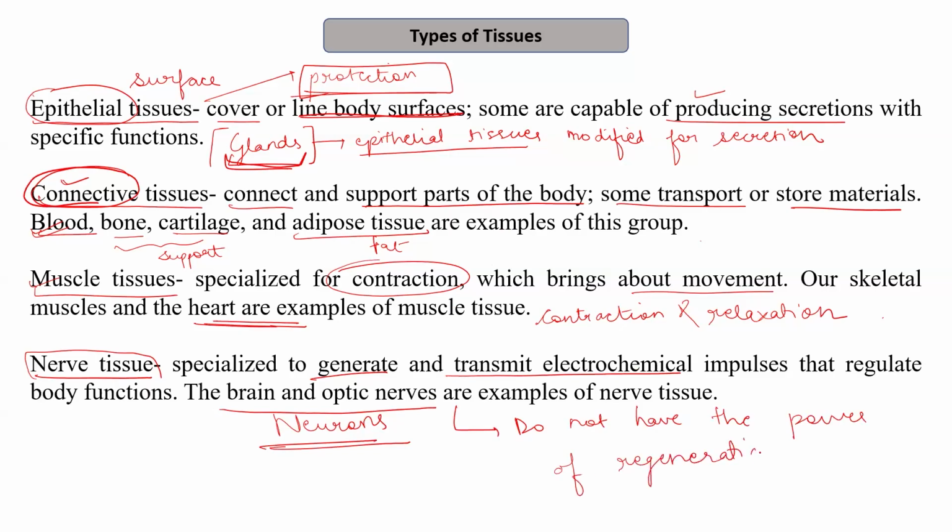That is why once a neuron or any nerve is damaged, it is nearly impossible to regenerate the tissue. For example, if there is any damage to the optic nerves, the person becomes blind because it does not have the power of regeneration. While epithelial tissues have a very high power of regeneration.